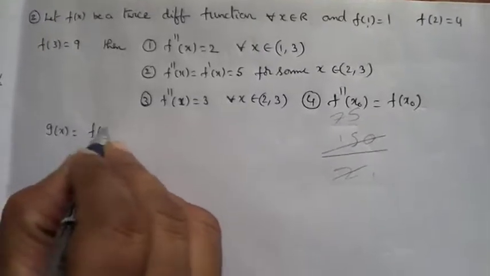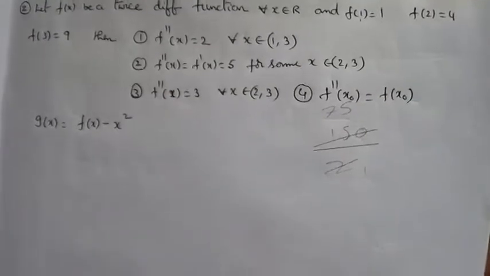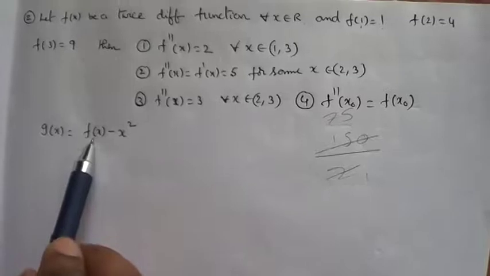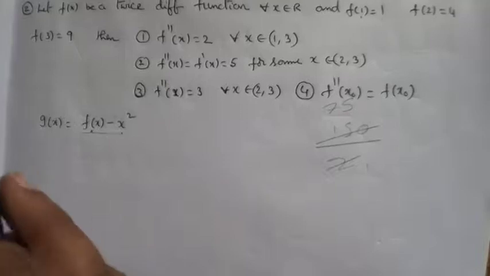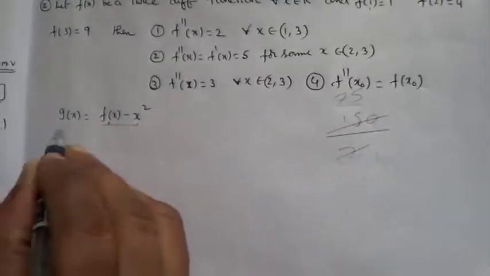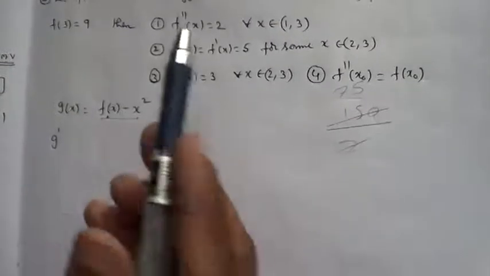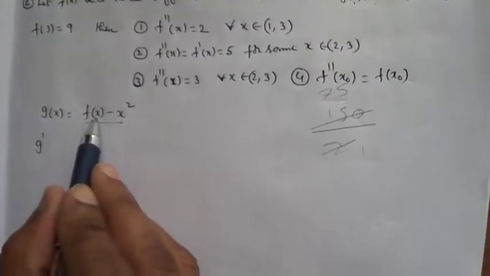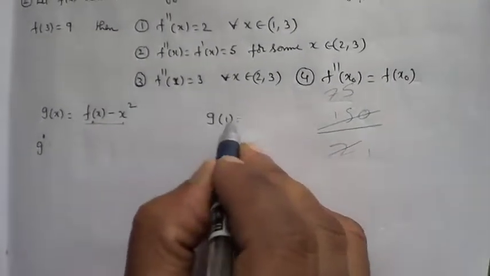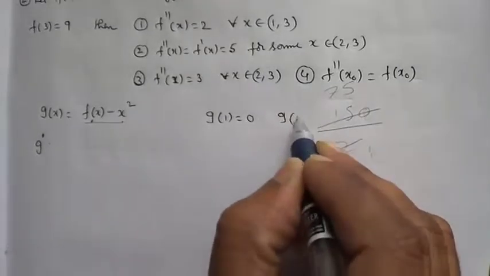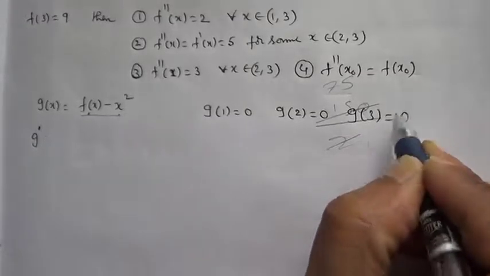g of x is equal to f of x minus x square. That is the function I consider, right? Which is a twice differentiable function, meaning this total function is differentiable, so it is continuous and differentiable. Now, what is g of 1? g of 1 is 0, g of 2 is 0, g of 3 is also 0.